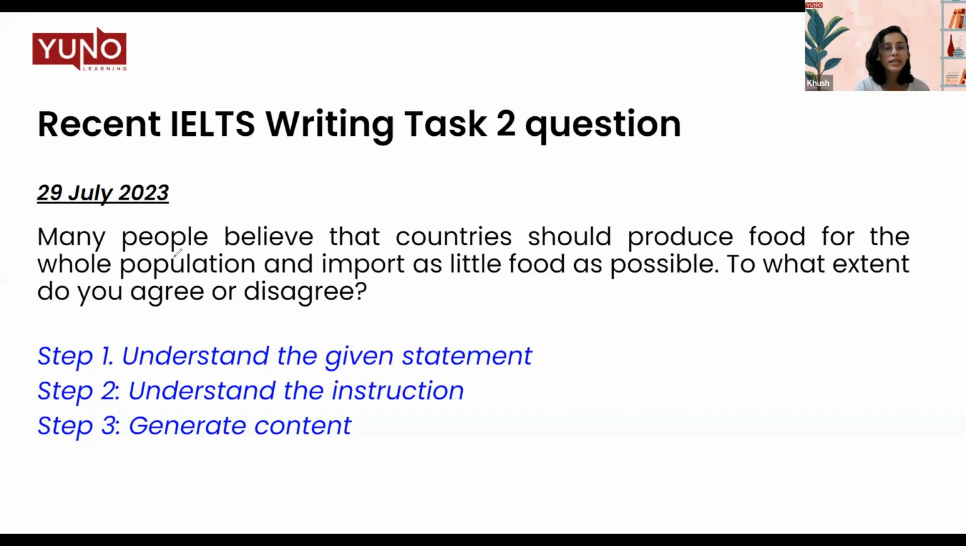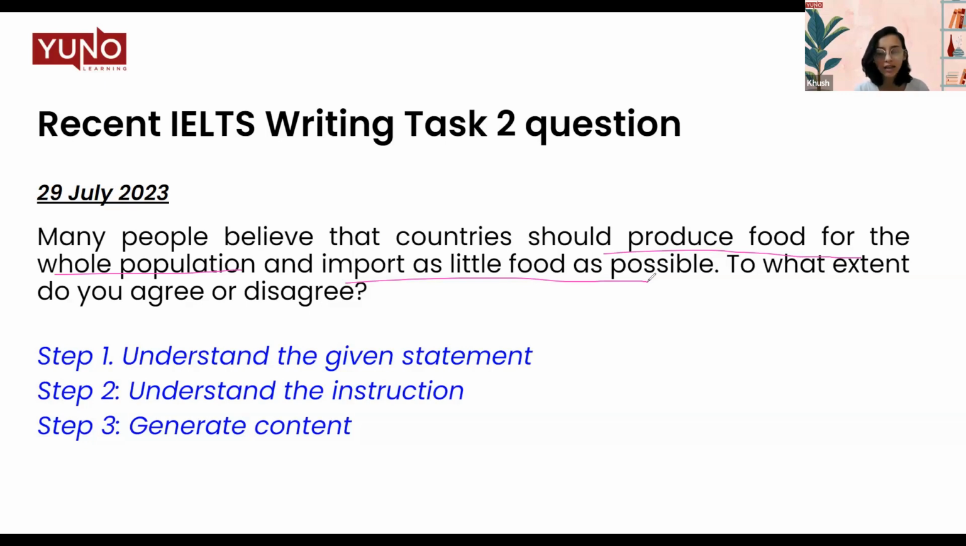So first, the question says many people believe that countries should produce food for the whole population. That means the countries should be able to produce food within their own land, within their own terrain, and they should not import. So now the question says, what do you think about this? So understanding and deconstructing this question properly, it is asking you whether you think that countries should produce all their food on their own or should they import it? So that is step 1. You understand the given statement. You make sure that each word and each side in the question is clear to you.